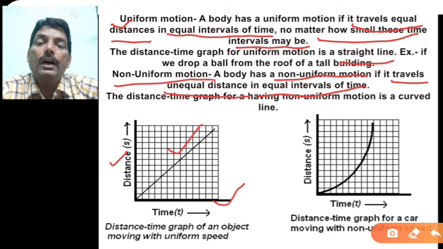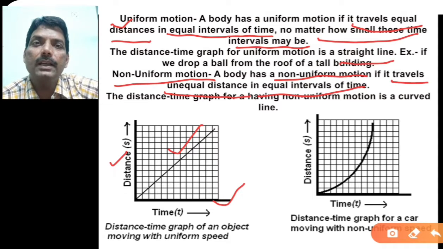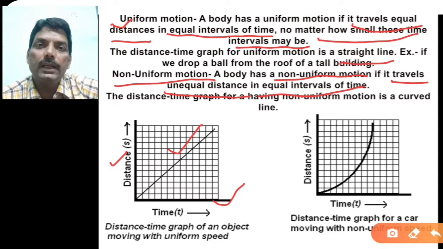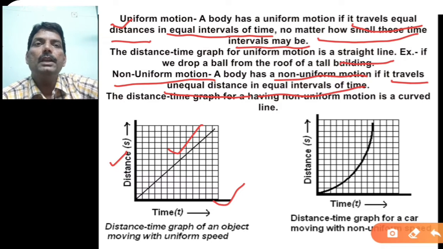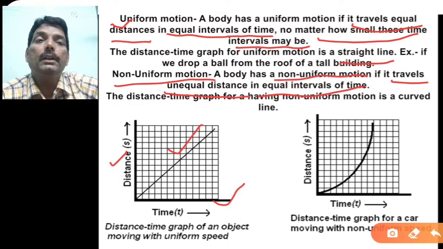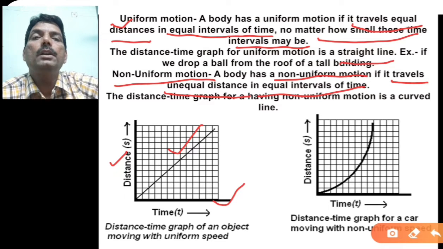That means unequal distances in equal intervals of time, keeping the time interval the same, that means 1 second, etc. But if you are putting your leg with different distances, or moving in a straight line with different displacement, then that is nothing but non-uniform motion. Simply you can say non-uniform motion means if you are covering unequal distance in equal intervals of time, then that is called non-uniform motion.